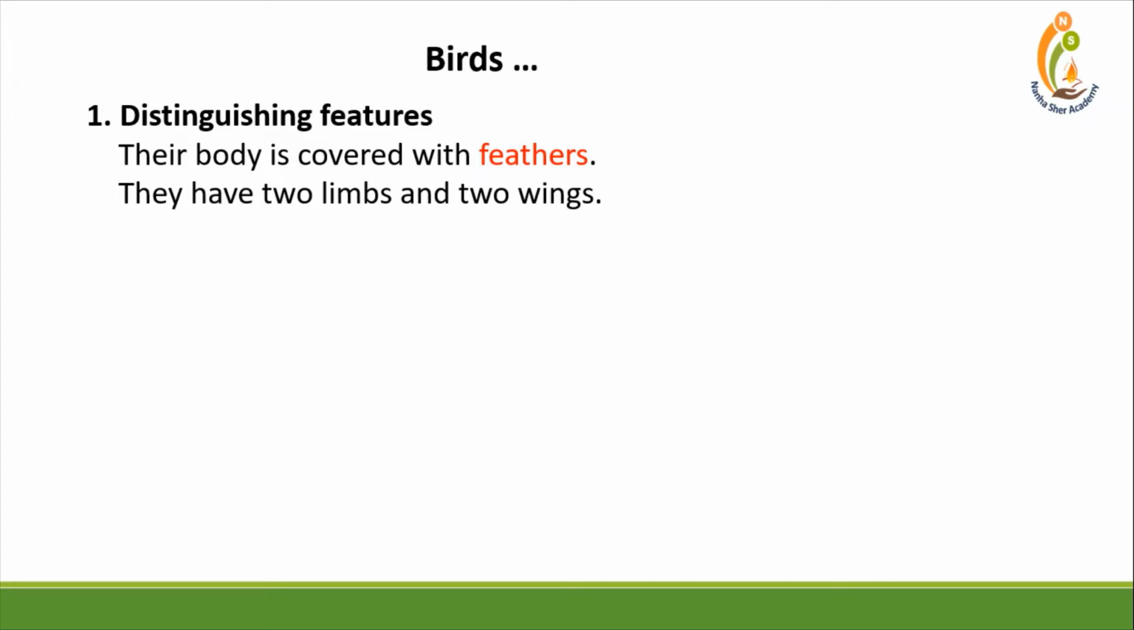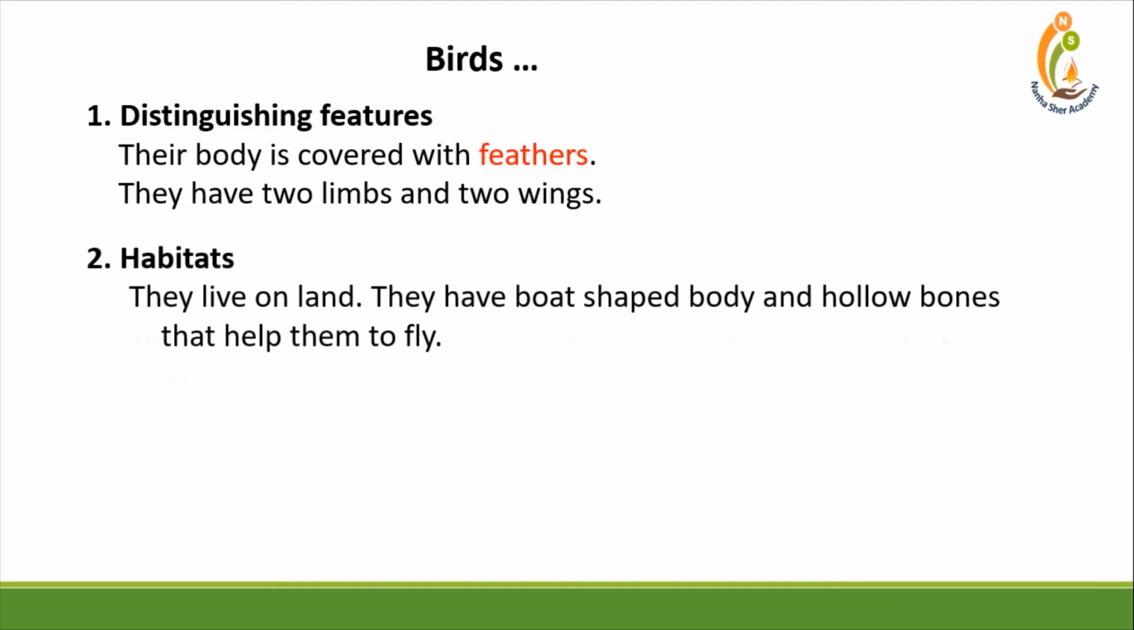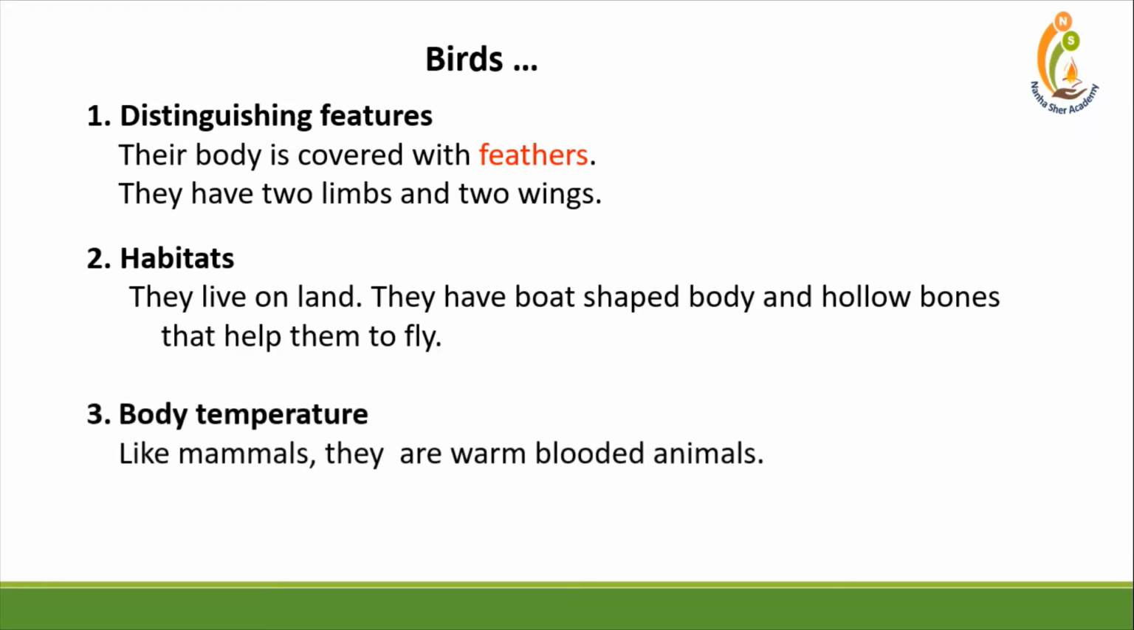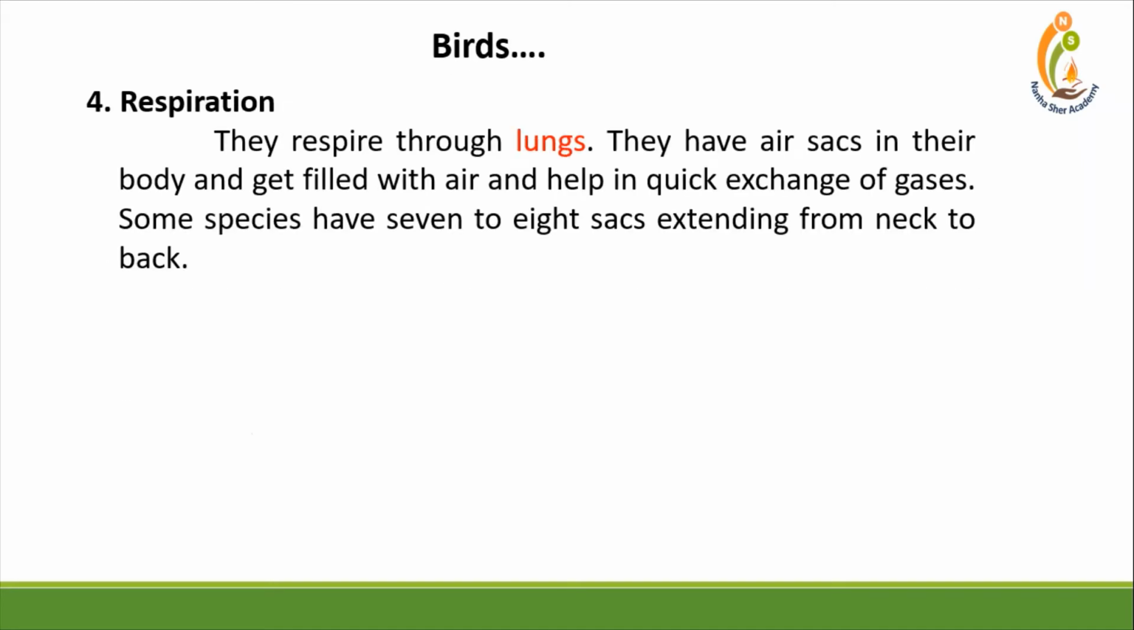Main features of birds. First one, distinguishing features. Their body is covered with feathers. They have two limbs and two wings. Habitat. They live on land. They have a boat-shaped body and hollow bones that help them to fly. Third feature is body temperature. Like mammals, birds are warm-blooded animals. Respiration. Birds respire through lungs.